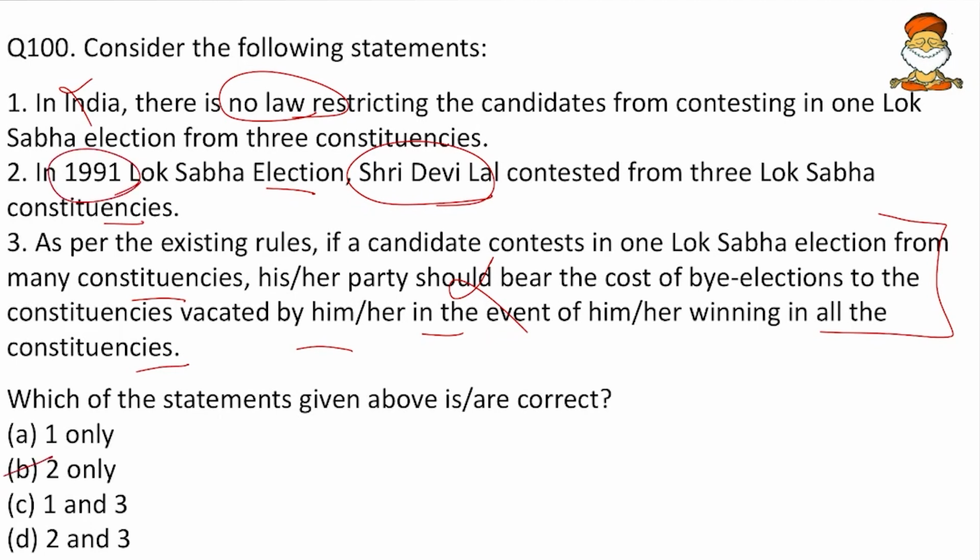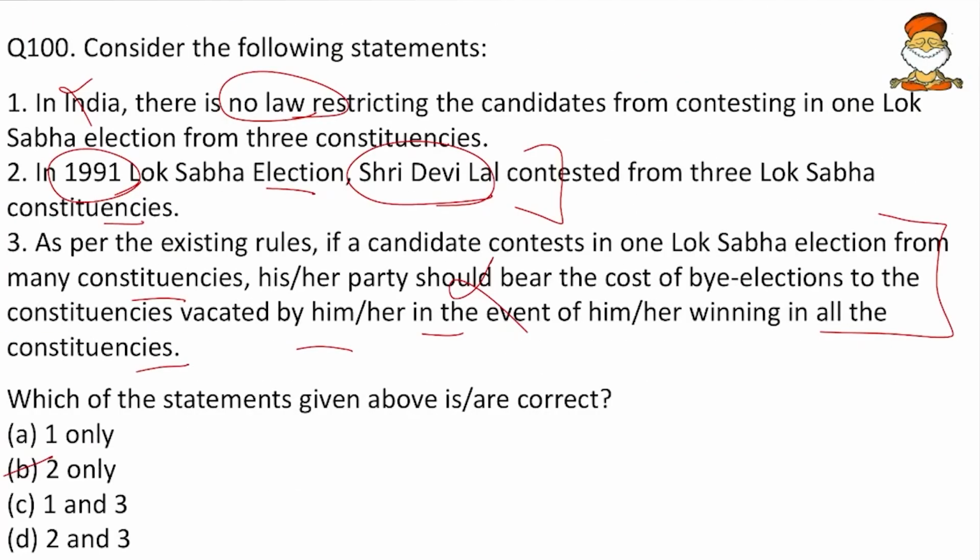So friends, coming to the second statement. Here we know that T.N. Seshan was at his peak from 1991 to 1996. So somewhere around 1995, he might have brought this two-constituency rule, but earlier people might have contested. So in 1991, Shri Devilal might have contested, and after that the rule might have been brought. So 2 stands to be correct here.